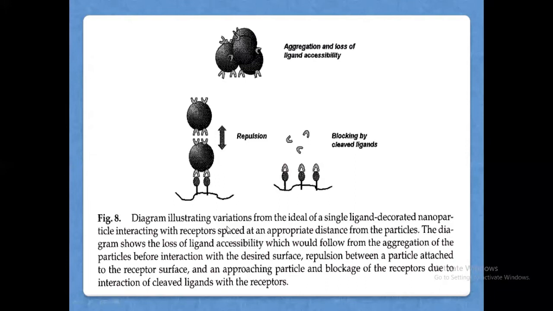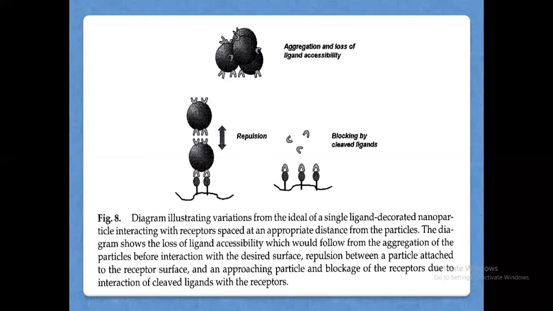So in this diagram, you can see the variations from the ideal of a single ligand decorated nanoparticle interacting with the receptors. Here you have the receptors spaced at an appropriate distance from the nanoparticles.